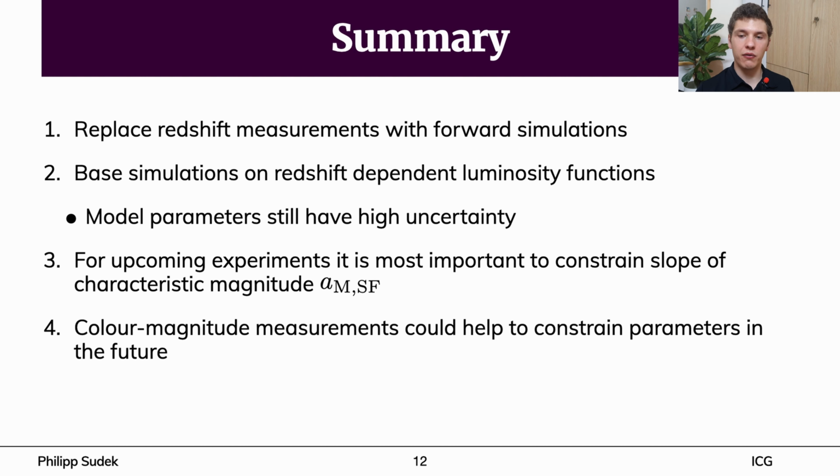However, the luminosity functions in this model are not very well constrained yet. In our recent work, we studied the impact of these uncertainties on the simulated redshift distribution of different survey types. We showed that for upcoming high-precision experiments, it is most important to constrain the slope of the characteristic magnitude AMSF. At the end, we further explained that the uncertainties are mostly translated into the 2D color magnitude distributions. This means that observations of these quantities could be helpful in constraining the parameter in the future.